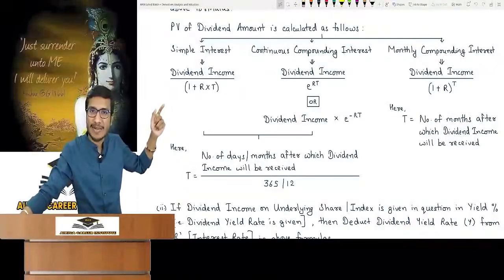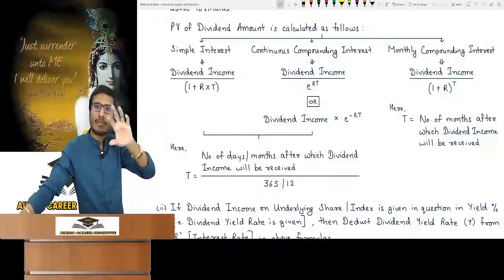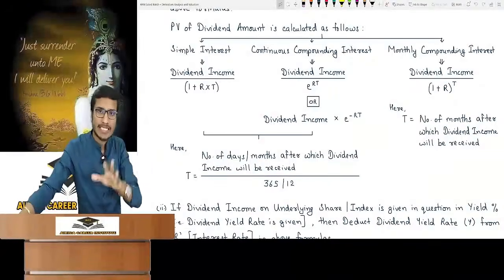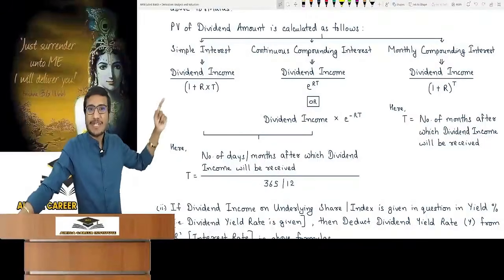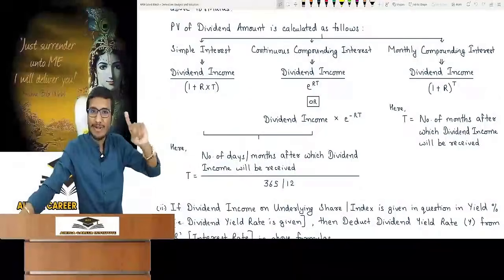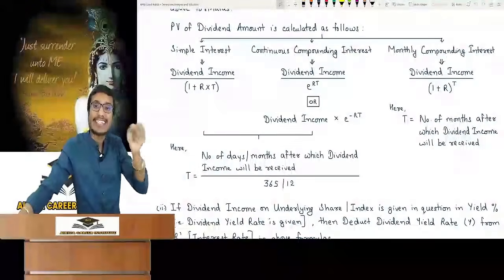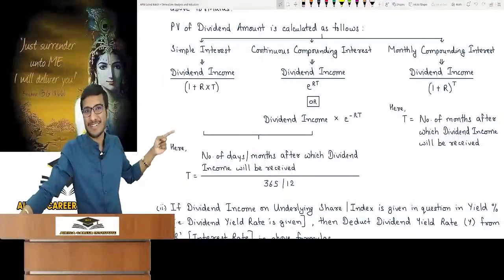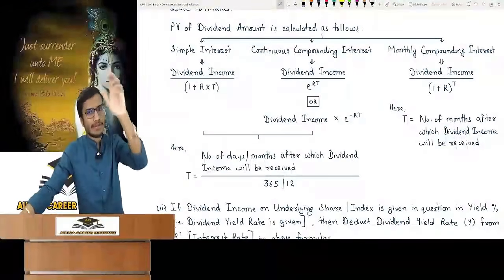If e raised to power RT is in the denominator, you can bring it to the numerator by making the power negative. I have thoroughly explained it in the regular batch, right? Sir, why did you write 2 scenarios? Both have the same meaning, but do check the question. If you have been given the value of e raised to the power of RT, use this. And if you have been given the value of e raised to the power of minus RT in your question, then use this one. Getting it or not? In detail, you can see it in the batch, where I have explained it.